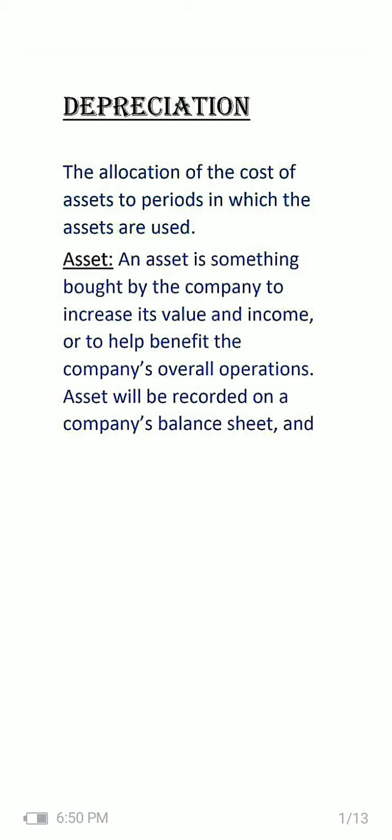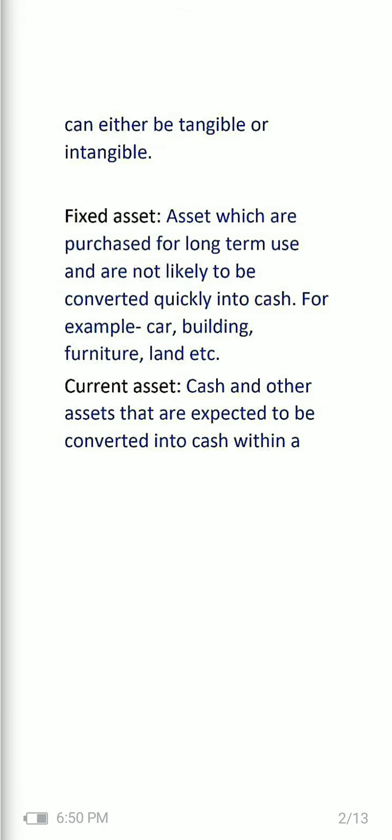Assets will be recorded on a company's balance sheet and can either be tangible or intangible. Now, what is tangible and what is intangible? Tangible means which we can feel, like buildings and cars, and intangible means goodwill. Now assets are of two types, fixed assets and current assets. Fixed assets are those which are purchased for long term use and are not likely to be converted quickly into cash.